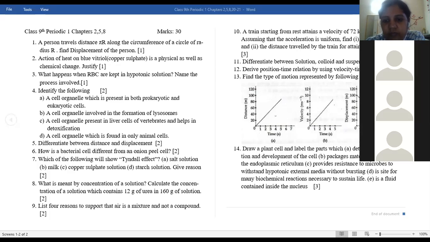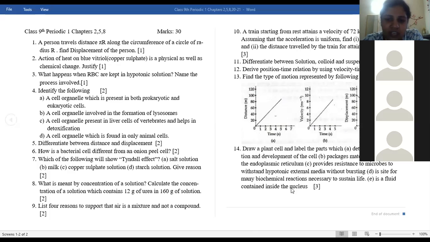Clear? Draw the plant cell. Again here most of the students have made mistakes. Almost all. First is the proper diagram. Only one of the students has drawn a very good diagram. I like that diagram. Rajshri, yours or Prithvi, yours? Ma'am, you have written for me. Yes, you have written, Rajshri. Very good diagram you have drawn. Thank you, ma'am.